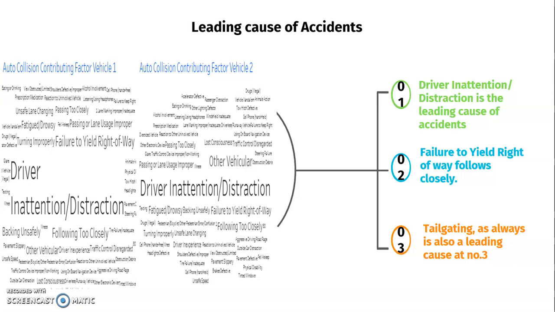I personally was thinking that maybe drugs would be a reason, that someone is under the influence of drugs or alcohol, and that might be the leading cause of accidents. But I was not able to find anything like that. I mean, there were some cases, but it was not enough to say that it is the leading cause of accidents.